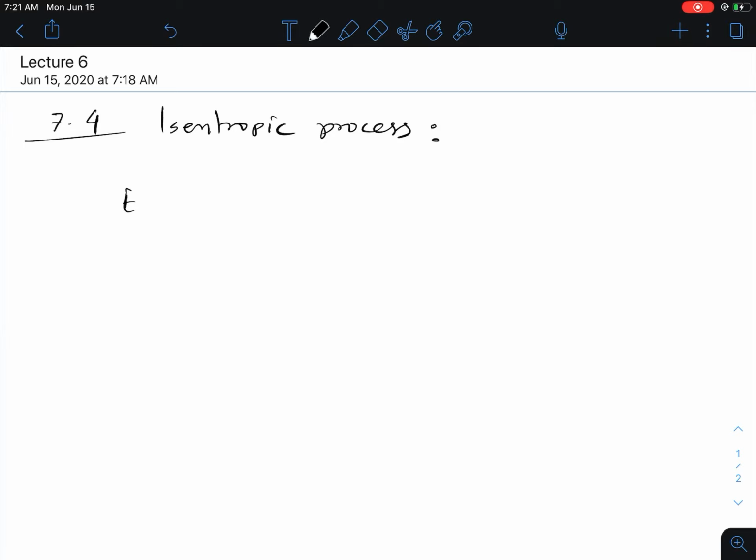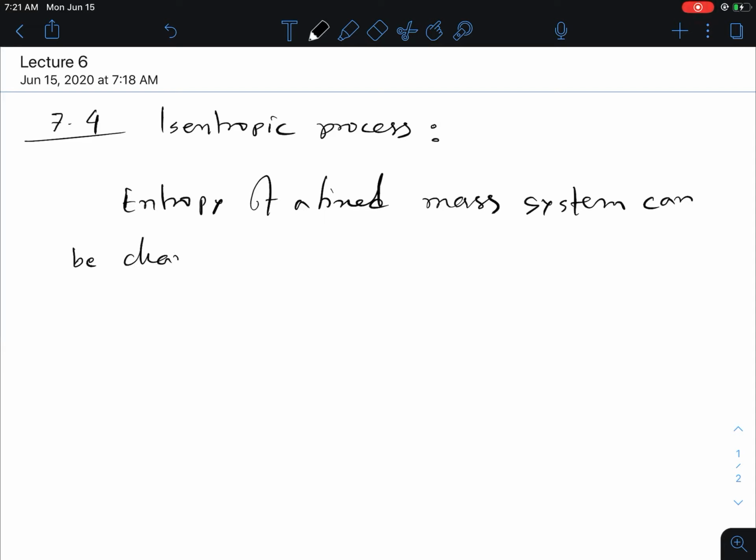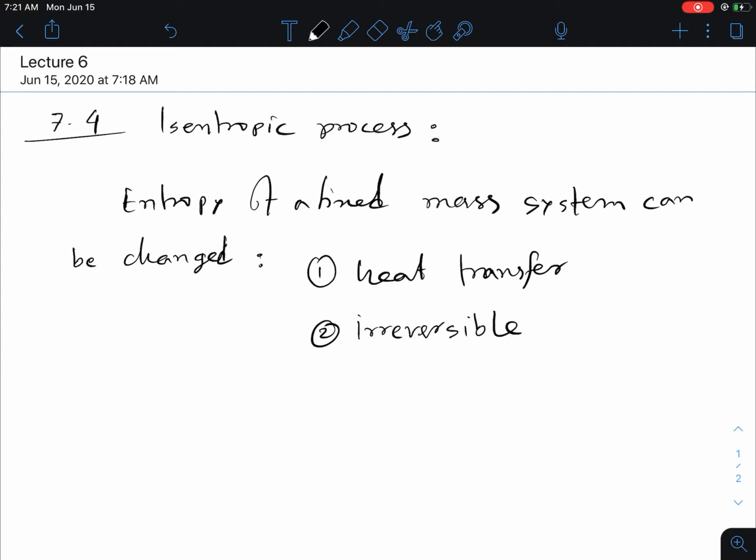So the entropy of a fixed mass system can be changed by two things. One is heat transfer, and the second thing is if the process is irreversible, right?